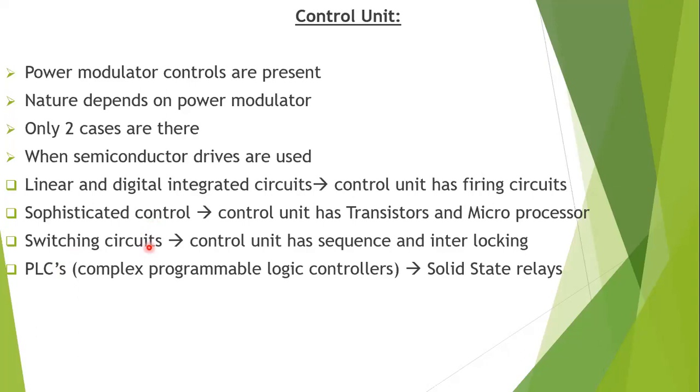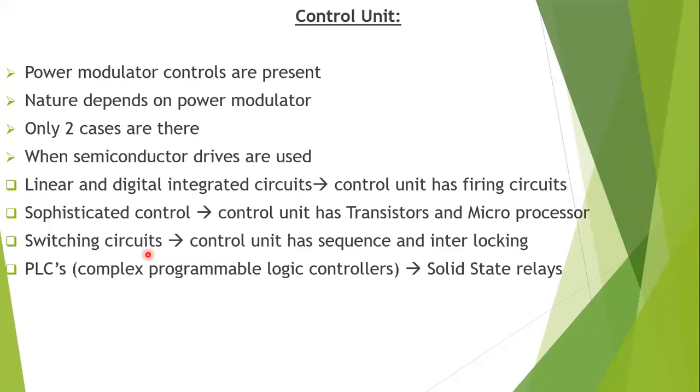And next, coming to the switching circuits, which we discussed in previous classes. These are used for changing the circuit parameters, circuit quadrants, operations, and reverse braking, such as plugging. So for all these operations, we need switching circuits. This control unit has sequence and interlockings, such as transformer interlockings and capping interlockings.